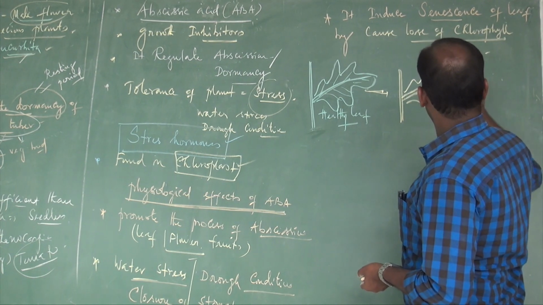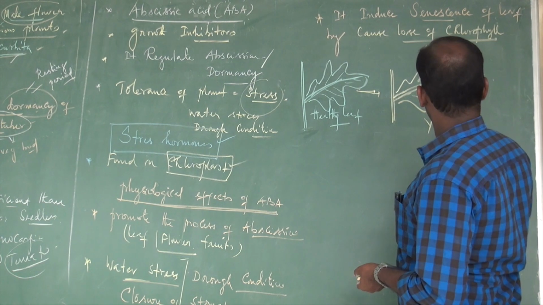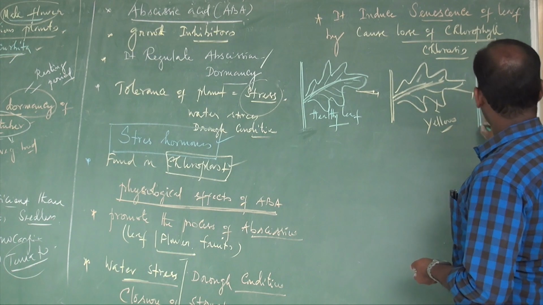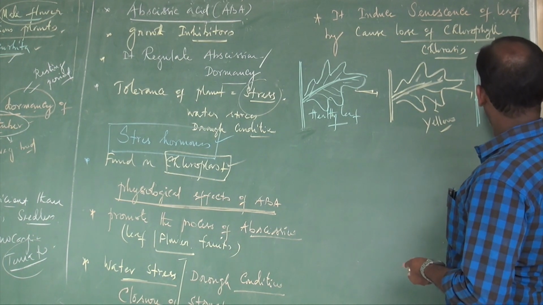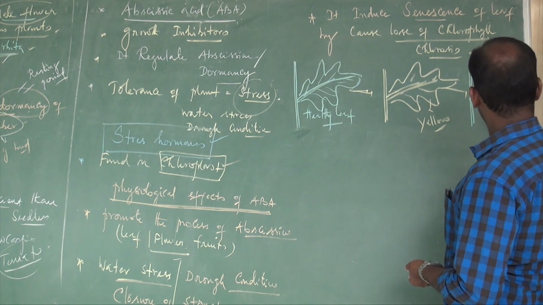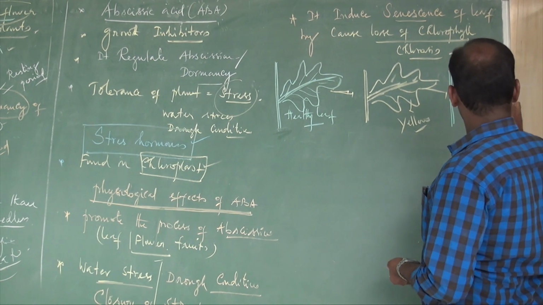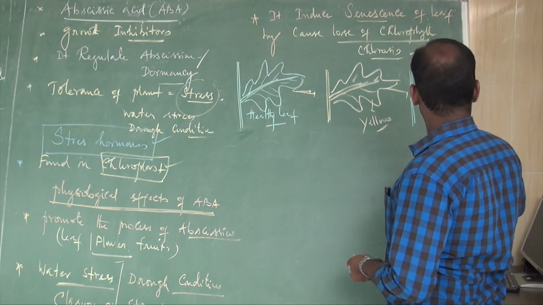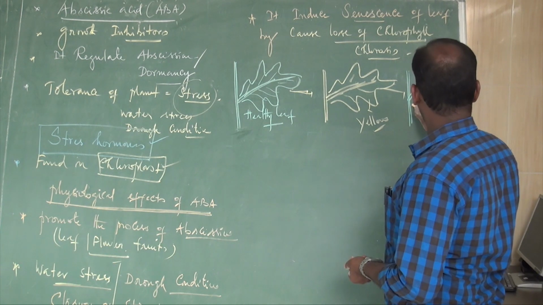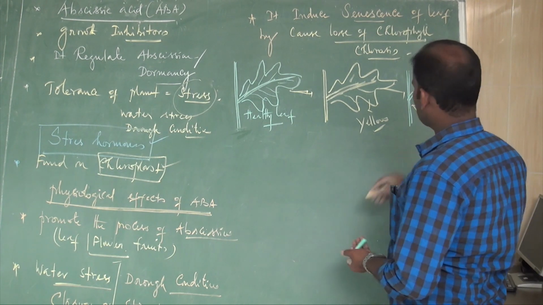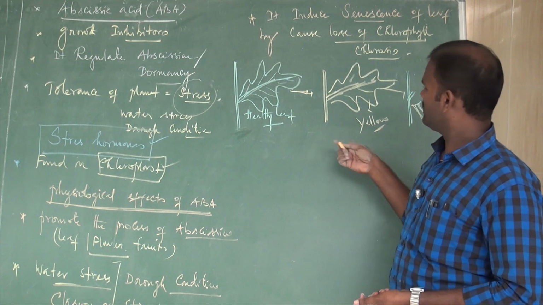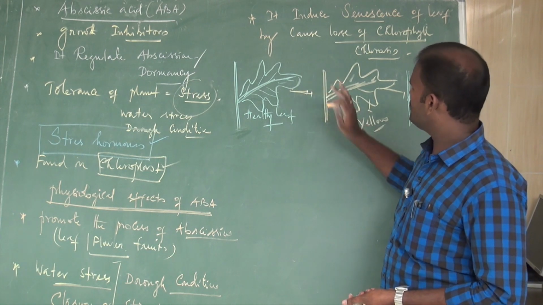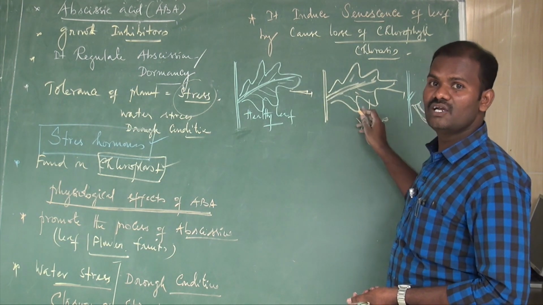The leaf shows yellow in color. And gradually the leaves are shedding. The leaves are shedding from the plant. The leaves are falling from the plant body. So in this gradual process, a healthy leaf contains chlorophyll. Due to these hormones, there is loss of chlorophyll, and they turn into yellow color.